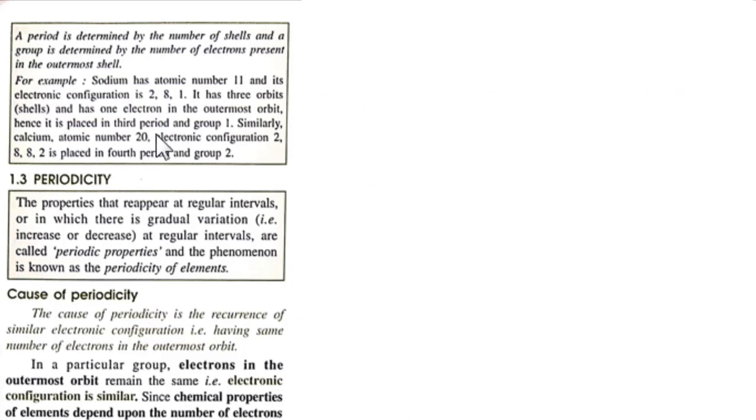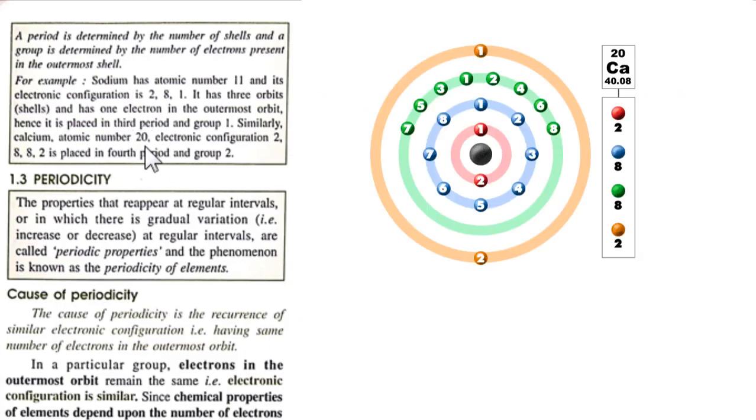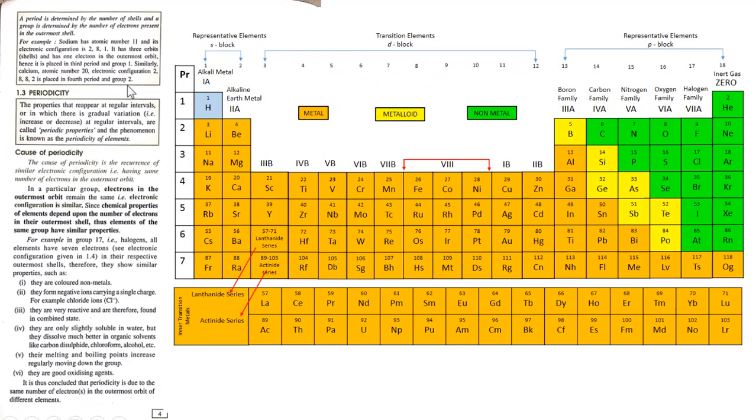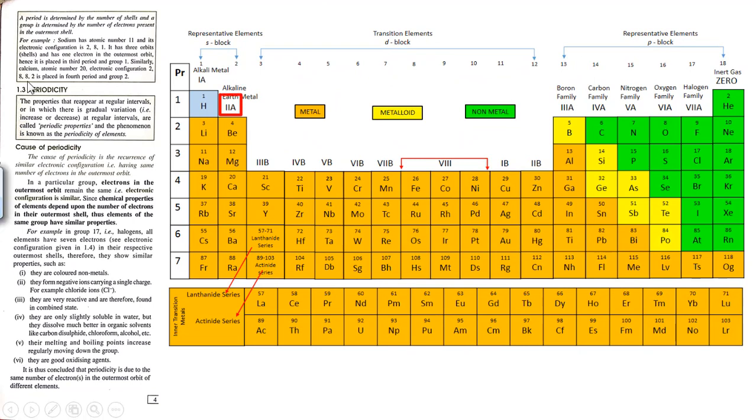Similarly, if you consider the electronic configuration of calcium, 20, we see that there are 2, 8, 8 and 2 electrons in the 4 shells. The last shell contains 2 electrons, therefore it must fall under the second group. Since it has got 4 shells, therefore it must fall under period 4.